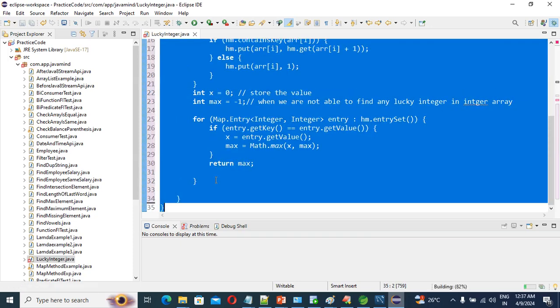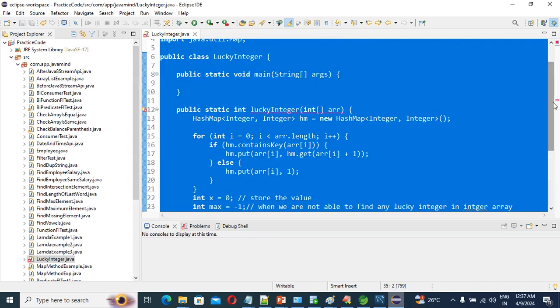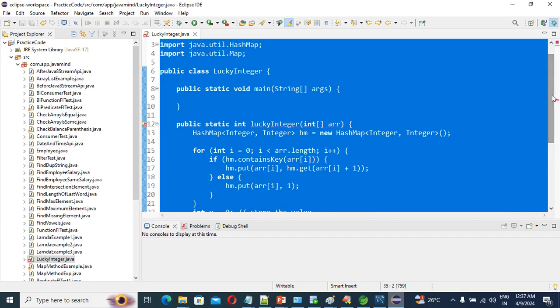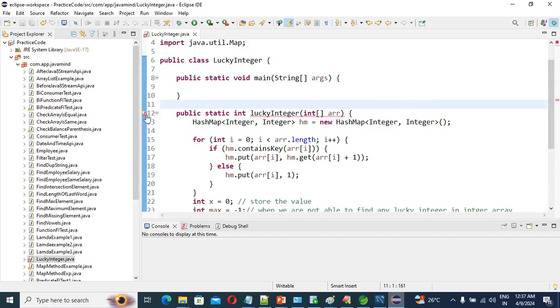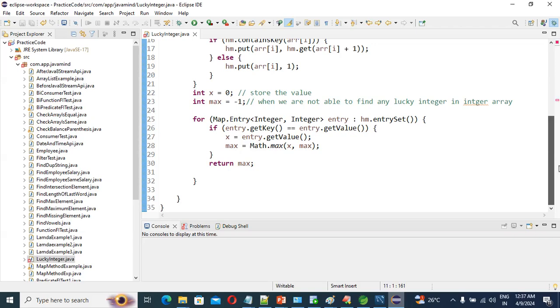So we can see if our expected output is coming or not. Why is this showing here, guys? One minute. This method must return a result of type int, right? Obviously it should return int type.